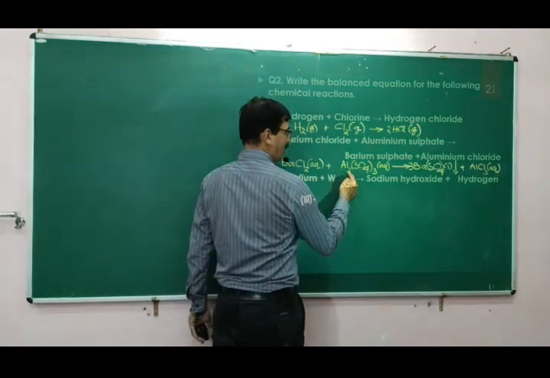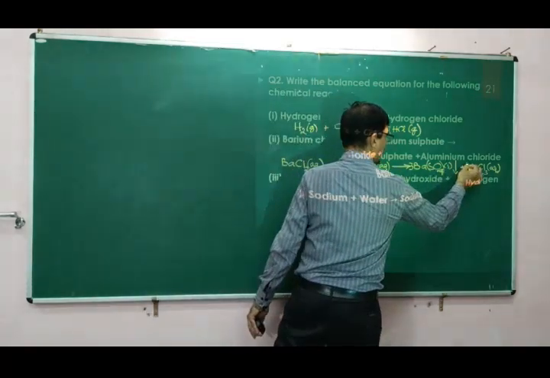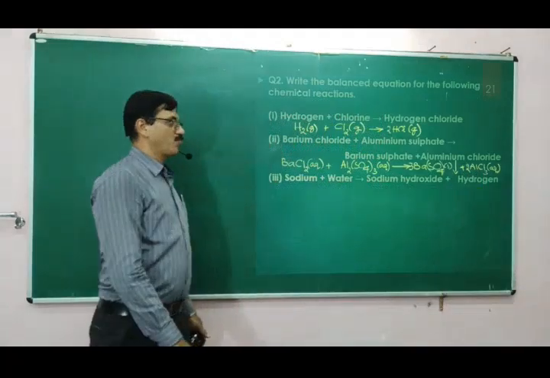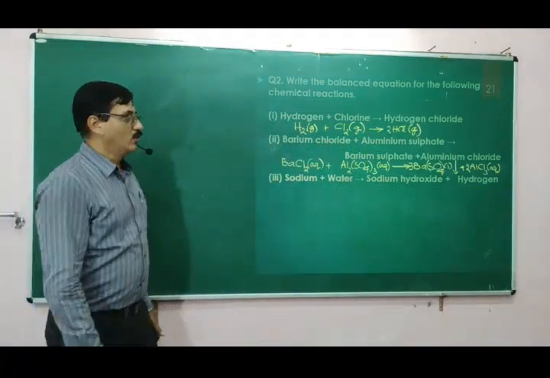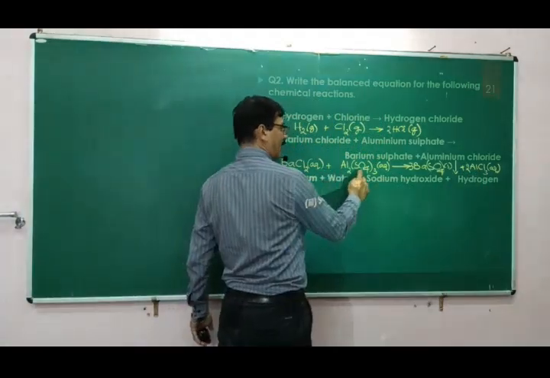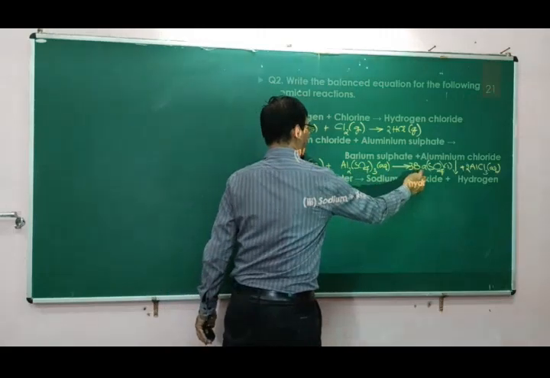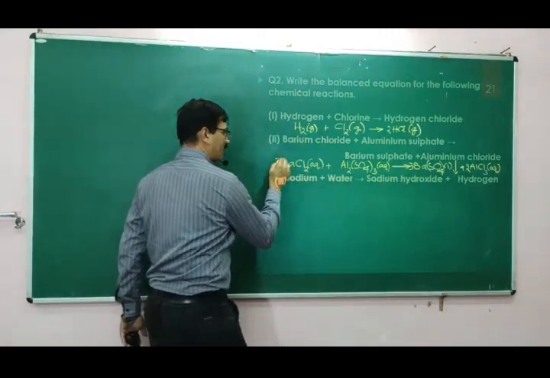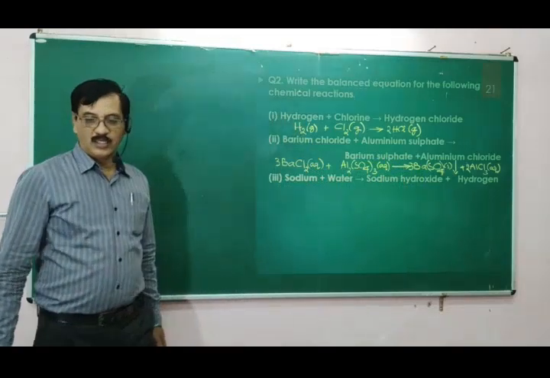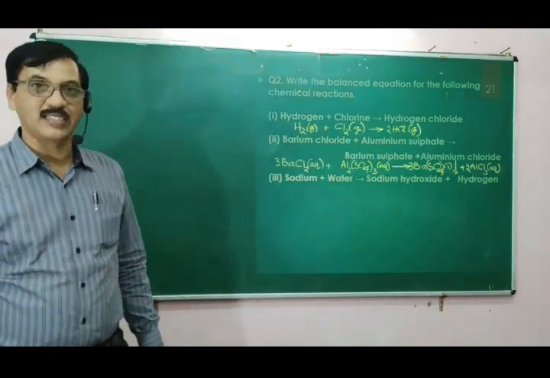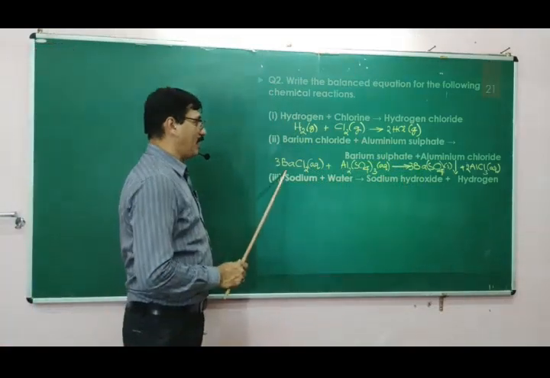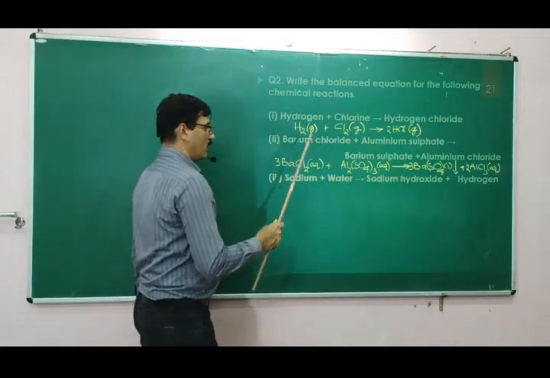Then 2 aluminium is there, so let us take 2 aluminium. Now 2 aluminium is balanced, sulfate is balanced, but 3 Ba is there. So if you do 3 BaCl2, now let us check whether it is entirely balanced. 3 Ba, 3 Ba.